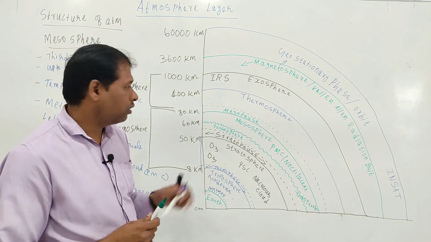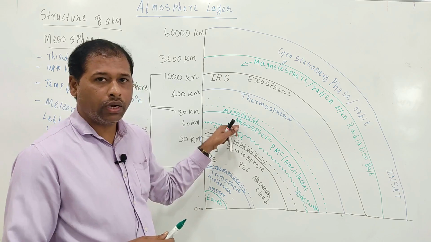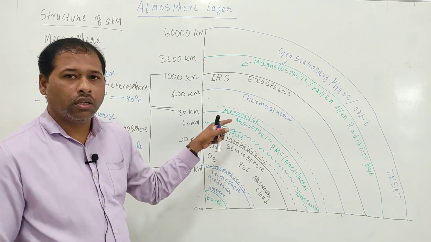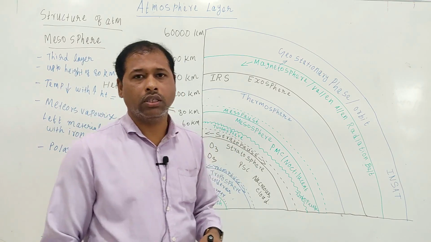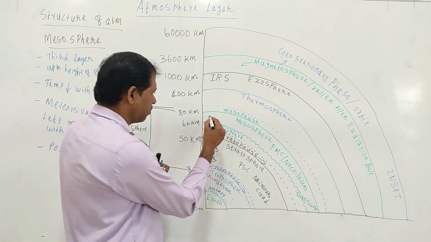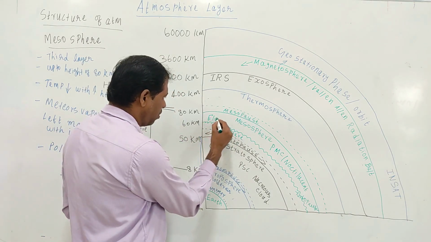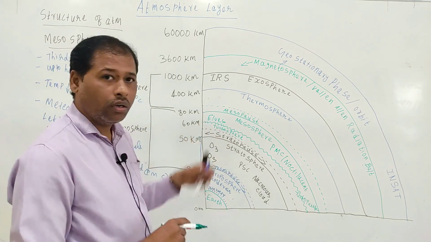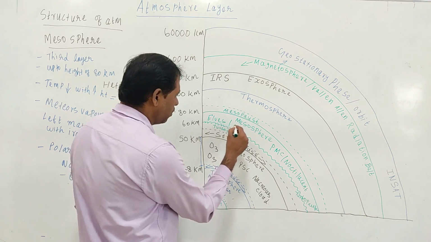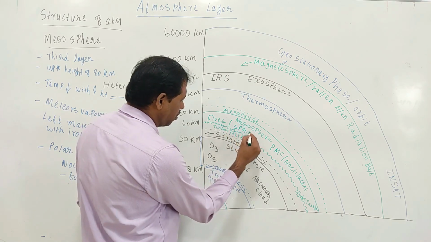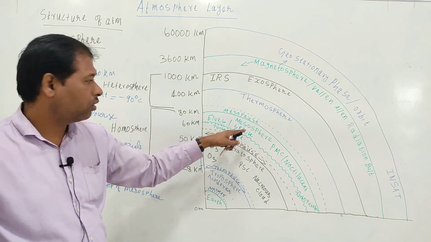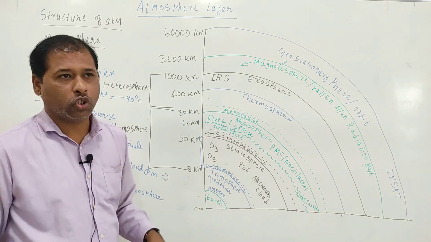Okay, and in this mesosphere layer there is odd electrical discharge related to lightning, called ELVES, and sprites. Okay, so ELVES and sprites are found in the mesosphere layer.